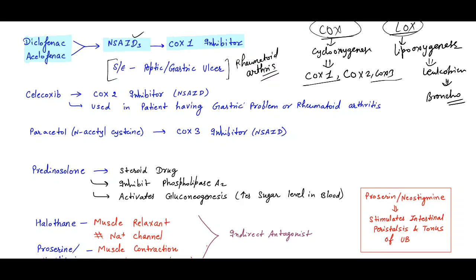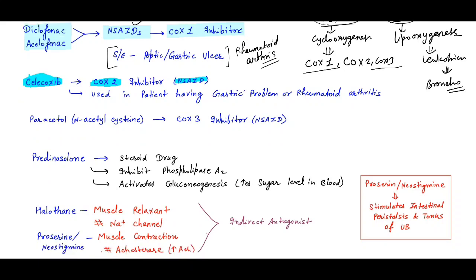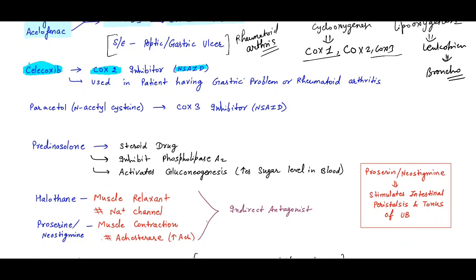We will give COX-2 inhibitors. What are the COX-2 inhibitors? These are also non-steroidal anti-inflammatory drugs. In these patients we will give celecoxib. One more drug is there, rofecoxib, but that is banned now. So remember only the famous drug for the exam, celecoxib, used in patients having gastric problems, rheumatoid arthritis, peptic ulcer or gastropathy.